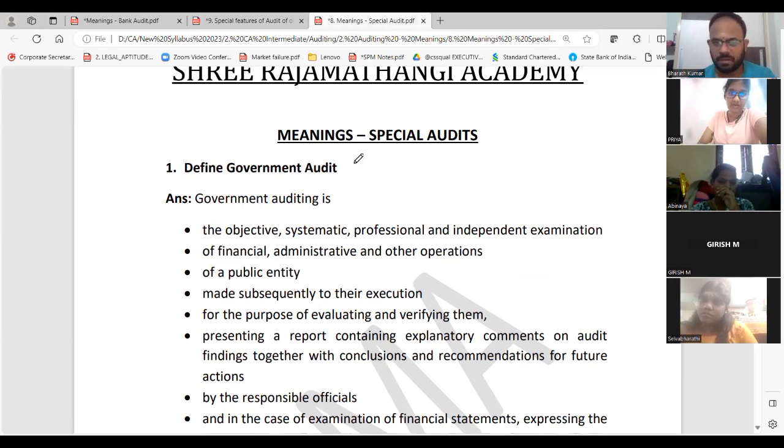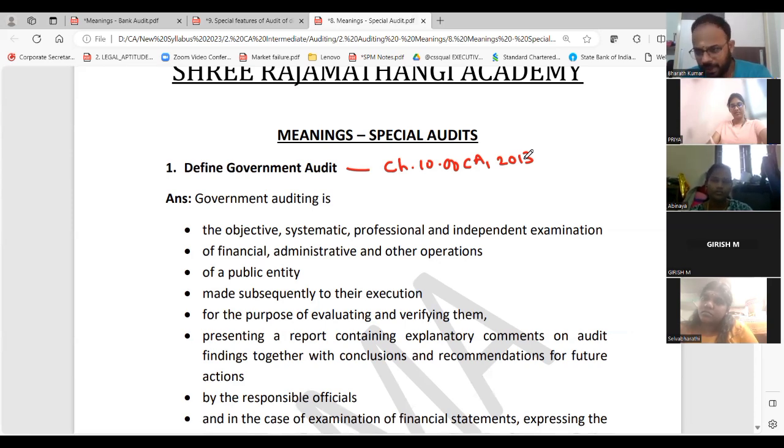But when you try to cover government audit, you cannot cover it without connecting to Chapter 10 of the Companies Act. What is Chapter 10 of the Companies Act? Audit and Auditors. There, for a non-government company, how will you do the audit? For a government company, how will you do the audit? They will also say first auditor and subsequent auditor. First auditor means the one appointed during incorporation itself. Second or subsequent auditor means after the first auditor.